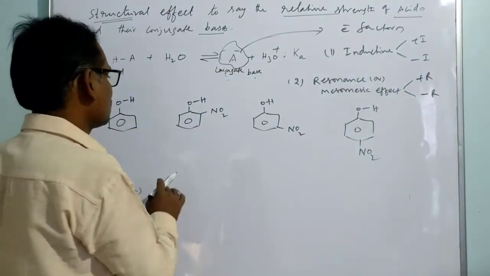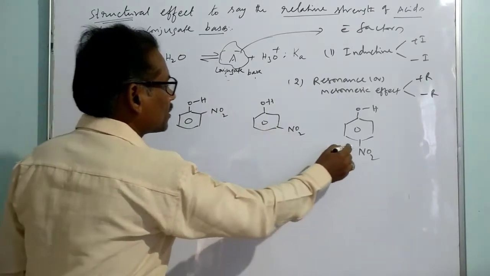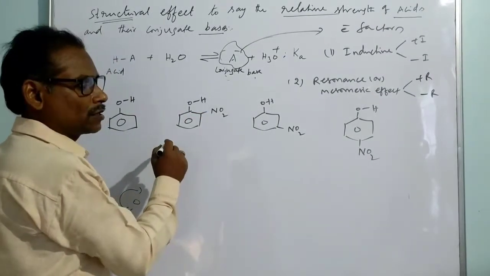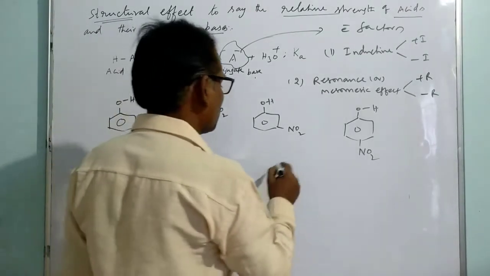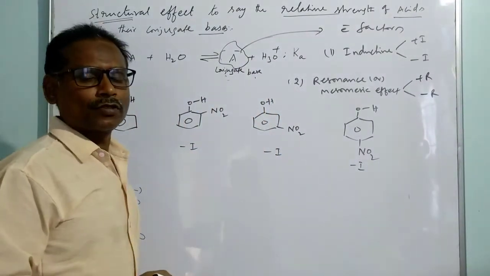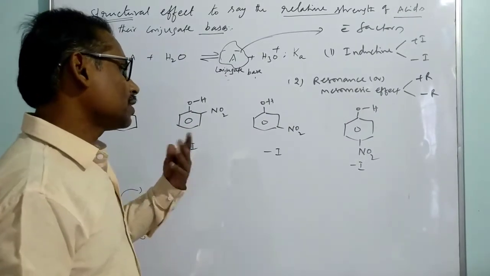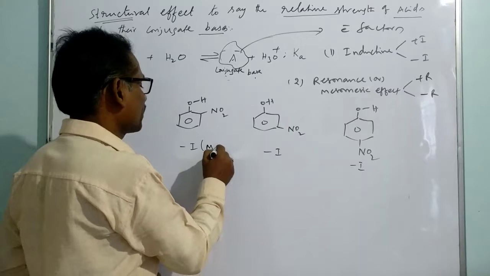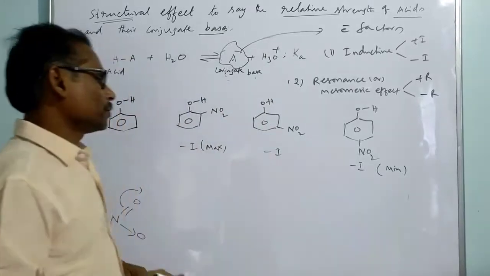In these examples of substituted phenol, NO2 also acts through the inductive effect. That means it can withdraw electrons even along the sigma bonds. That is referred to as the inductive effect. So we have the negative inductive effect, the minus I effect, shown in all the situations. The NO2 group withdraws the electrons from the rest of the molecule along the sigma bonds. But in which case is the inductive effect maximum? In this situation, it is very near to this group. That's why here it is maximum, and here it is minimum.